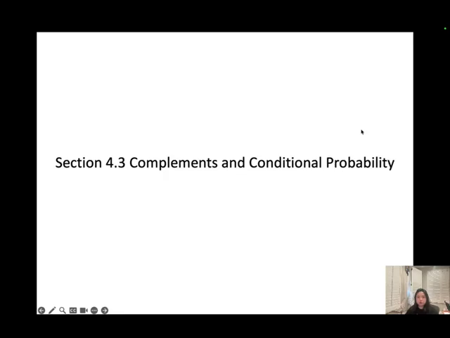Session 4.3, Complements and Conditional Probability.